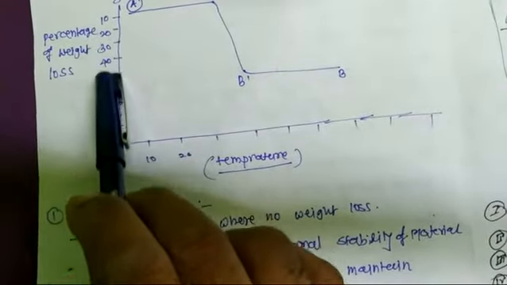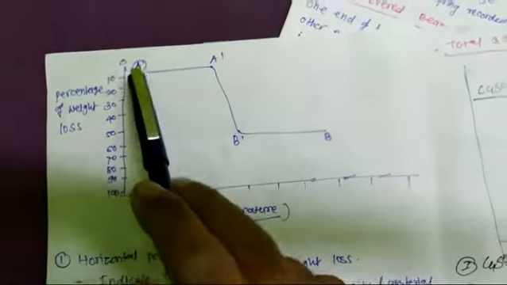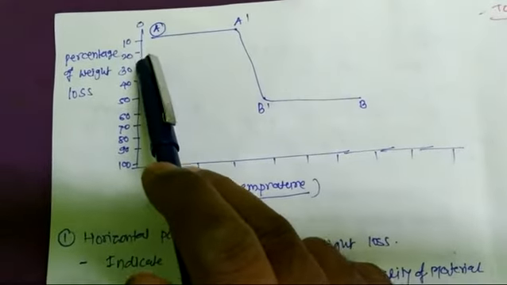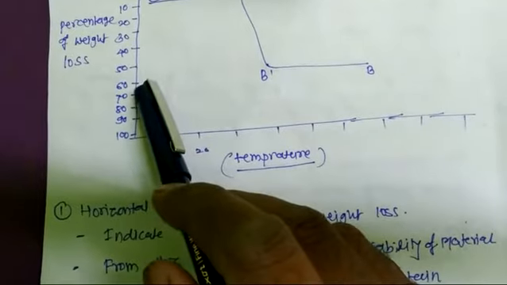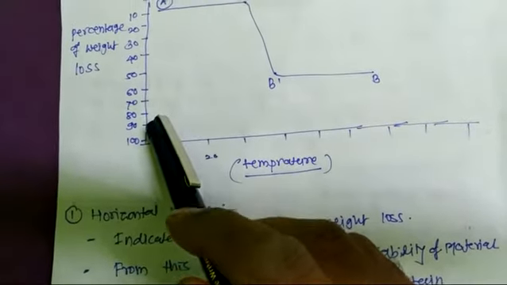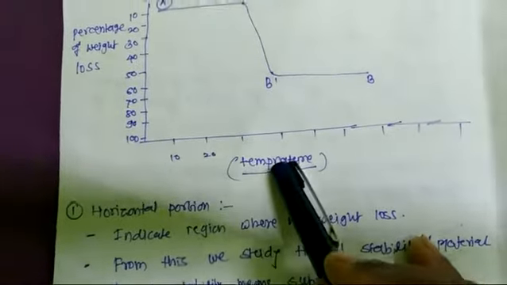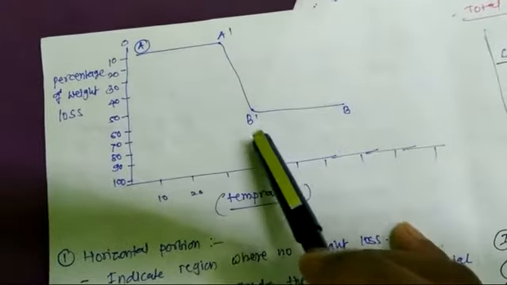One axis is the percentage of weight loss and the other axis is the temperature. Suppose 10%, 20%, 30%, 40%, 50%, 60%, 70%, 80%, and 90% weight loss as the temperature increases. So we receive this type of graph. This graph is known as the thermogram.